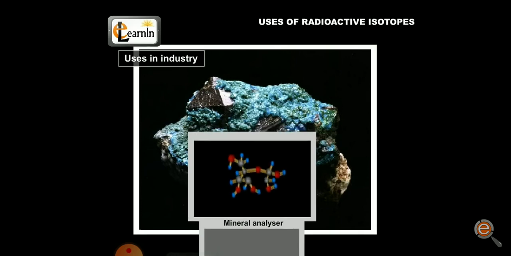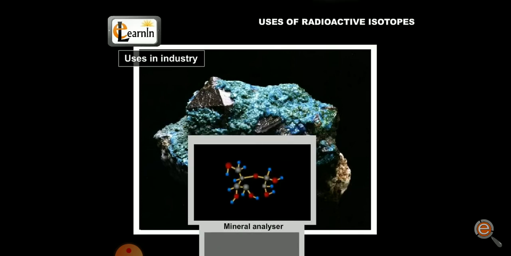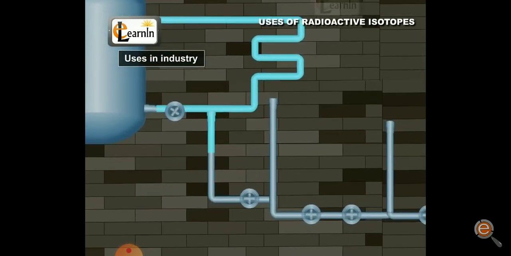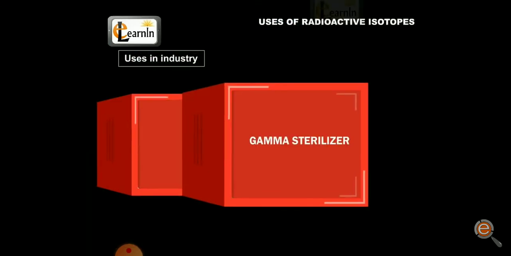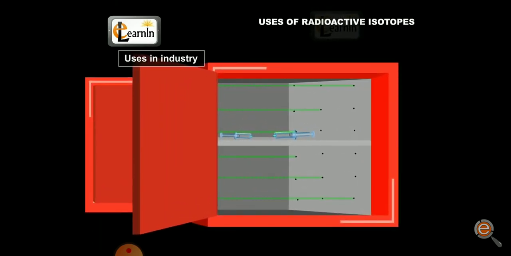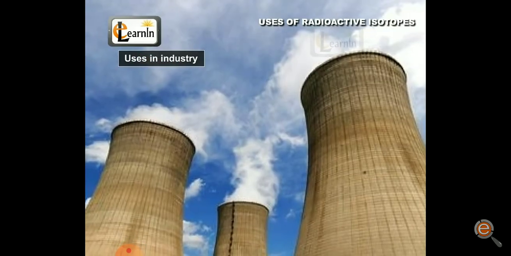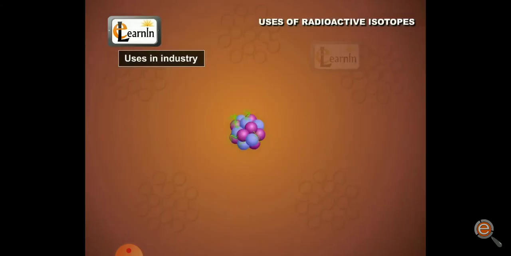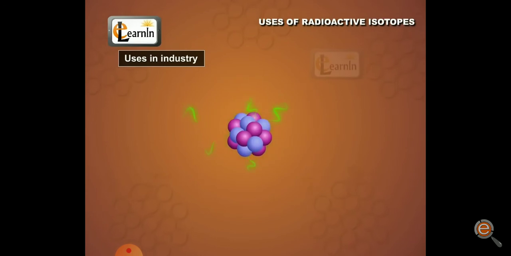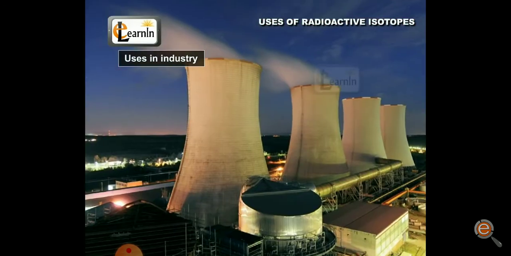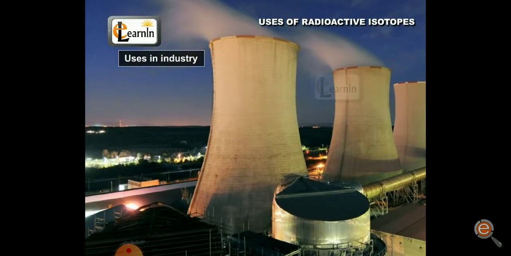So for mineral analysis, for finding out the atomic structure of a substance, or it finds out some luminant paint as well as helps in the radioactive paints. On the roadsides nowadays you have seen all the boards are painted with radioactive substance, so they emit light in the night and we could find the direction. Okay, this way they start working in the industries.